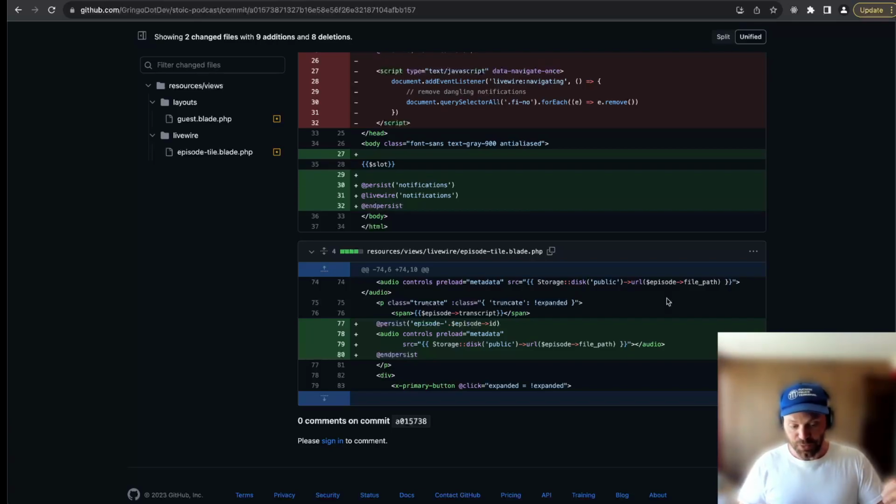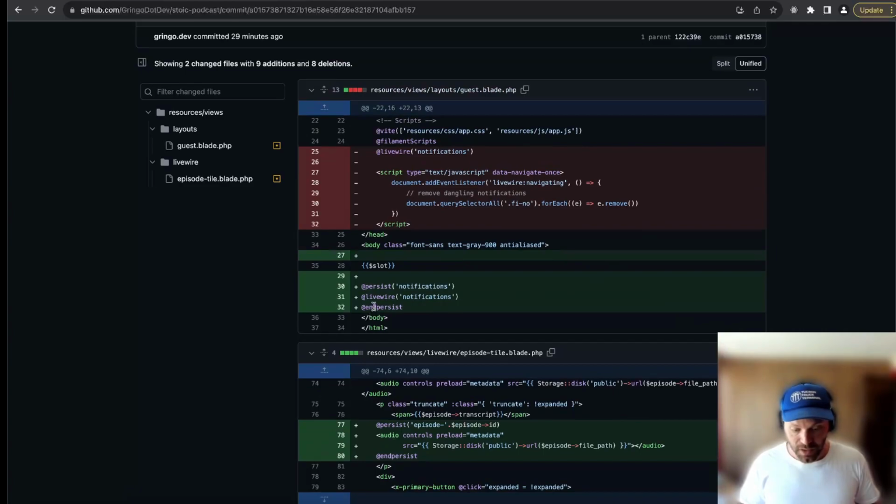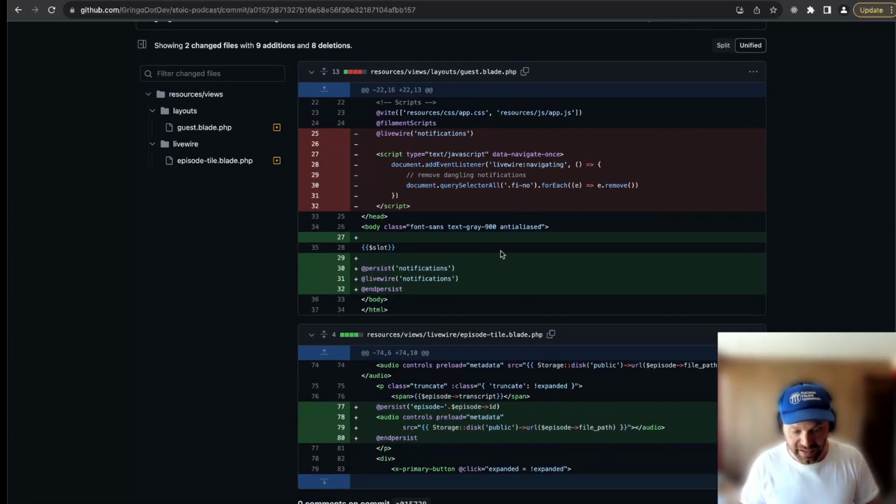So if I favorite episode 1 and start playing it, and then I go to the favorites page, I will see my favorites there, including episode 1. And if it's on second 5 when I left the first page, it'll be on second 5 when I reach the second page. Why? Because it's the same element, right? So that state is maintained. So anyway, this is a good example, I think, of why Livewire is so powerful. And, keep in mind, this is all just JavaScript under the hood, but it is abstracted in such an elegant way that you just basically don't have to worry about it, right? And those details are handled for you.